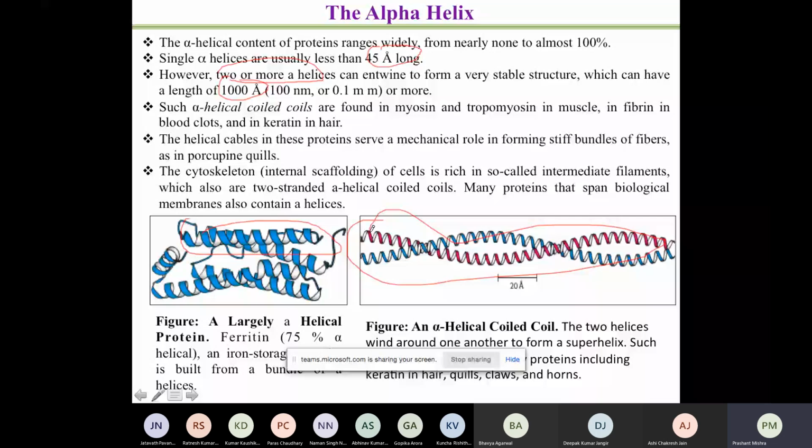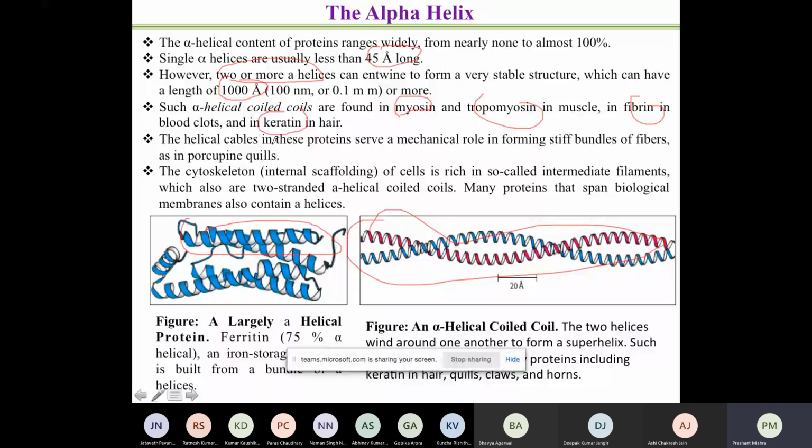Now what you have is that such alpha helical coils are found in proteins like myosin, tropomyosin in muscle, fibrin in case of blood clot. It is also present as alpha keratin in hair. So these are present in many, many places. Now this helical cable in these proteins serves a mechanical role in forming stiff bundles of fibers, as in porcupine quills.